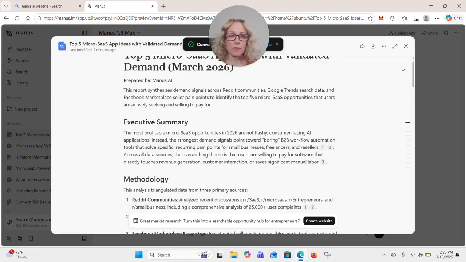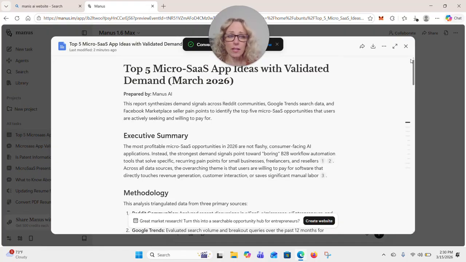I hope this guide will help you start looking at other MicroSaaS application ideas, how to research those ideas, and get you thinking about how you can build your own software. I really believe, and so do many of the marketing leaders in the industry, that digital product applications are where the future is, and there are so many ways to monetize that.